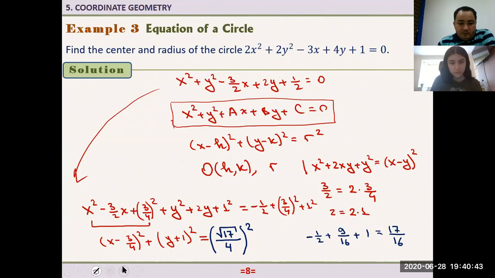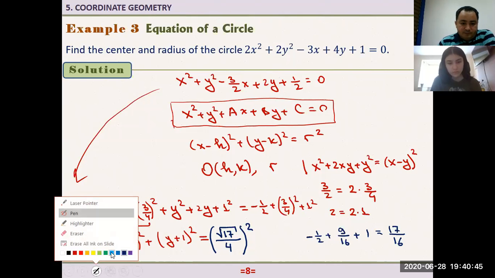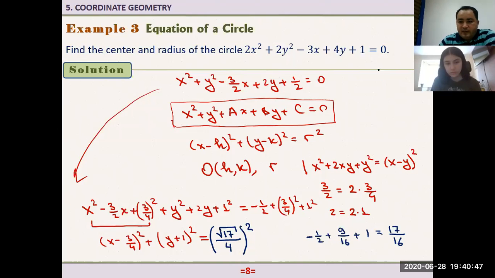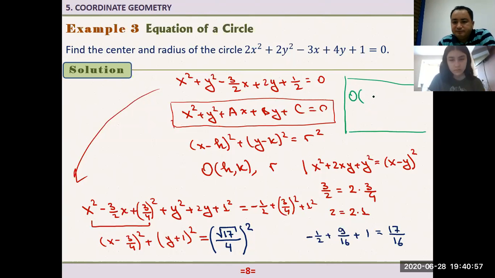Okay, Amira, now tell me. Green, let me just write the answer here. Open a small box here. What are the coordinates of the center of the circle which is given by this equation? What is the x coordinate? Look at this equation. We got this equation, right? So it is in this form. What is h here?